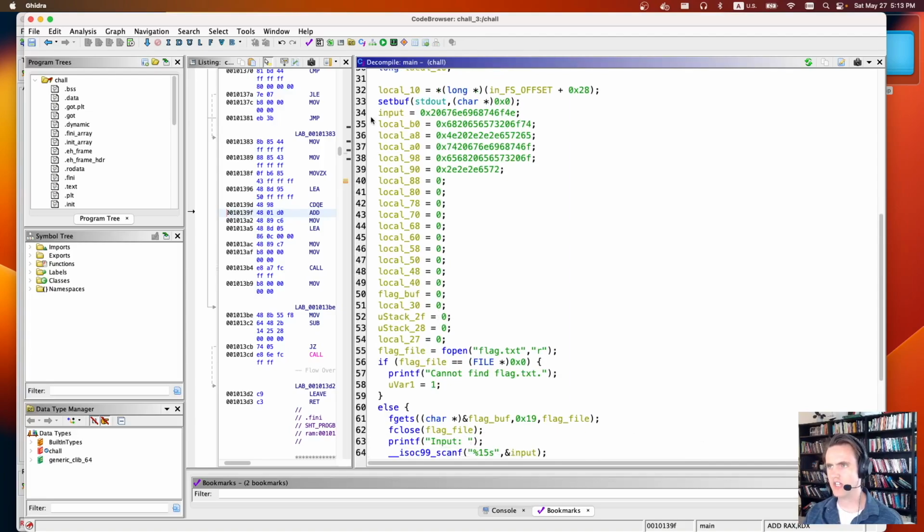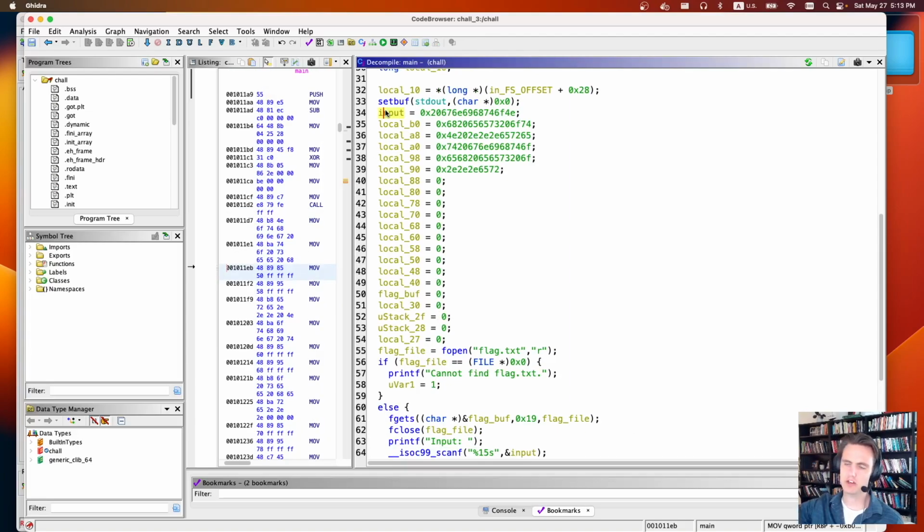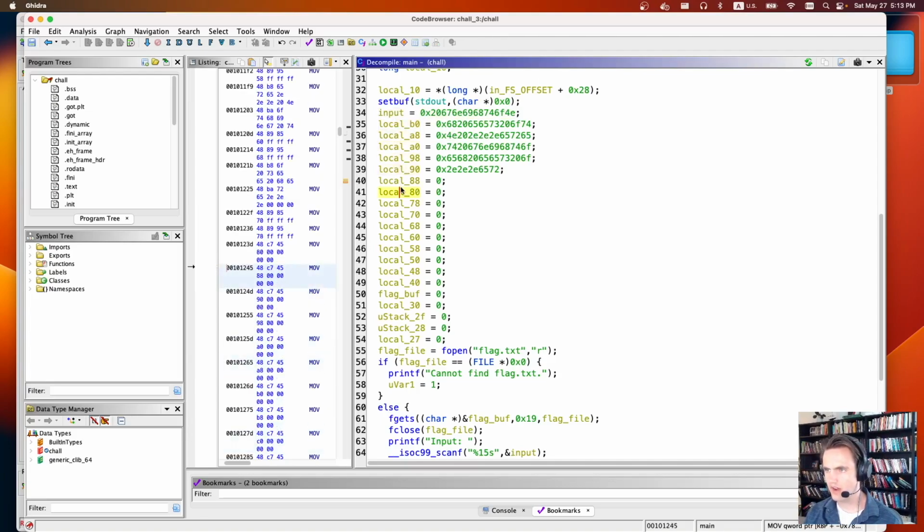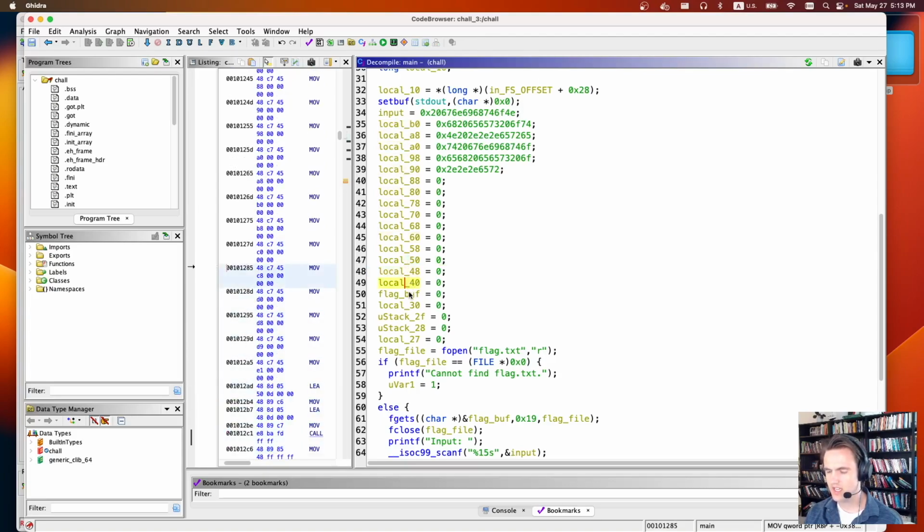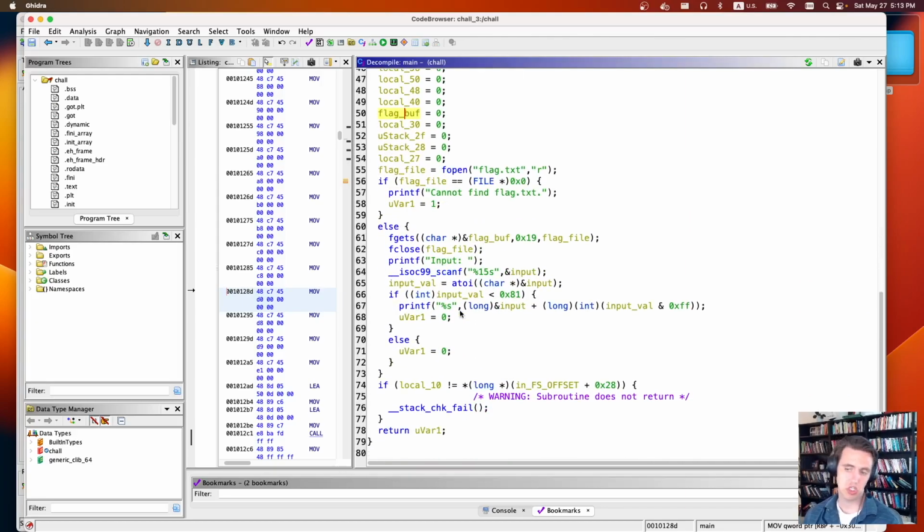It starts at input, and then we get to pick how many characters past we want to print the string at. And if you count, 1, 2, 3, 4, 5, 6, 7, 8, 9, 10, 11, 12, 13, 14, 15, 16. At 16, there's flag buff. This is being accessed by bytes, so we need 16 times 8, which is 128. So if we put in the number 128, it's going to print out the string 128 characters down the array, which is our flag. So we should just get the flag.